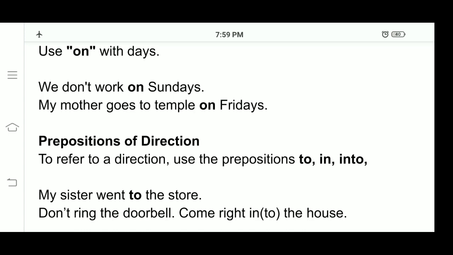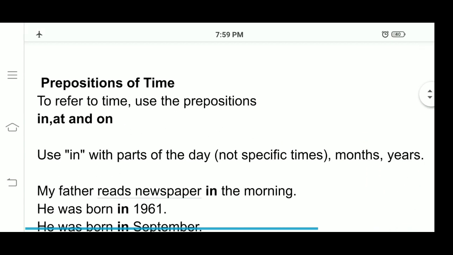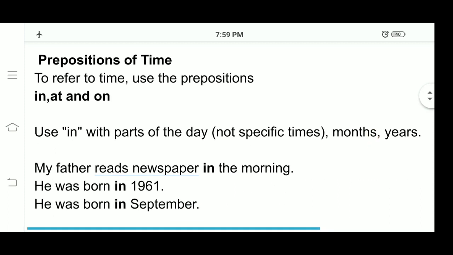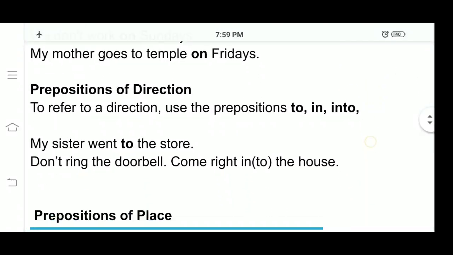We are talking about prepositions of time. My mother goes to temple on Fridays. My sister goes to church on Sundays. Is it clear? Shall we move on to the next one? So what we have seen is prepositions of time: in, at, and on. Okay? The next one is